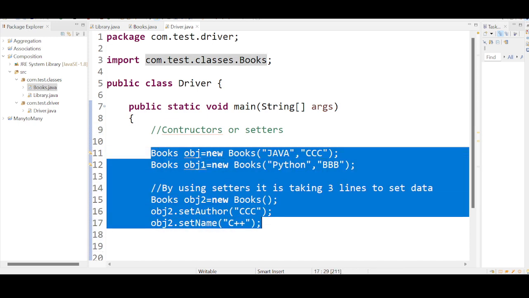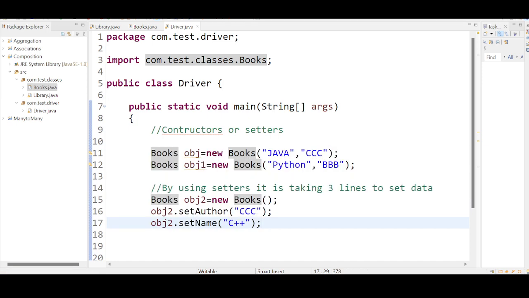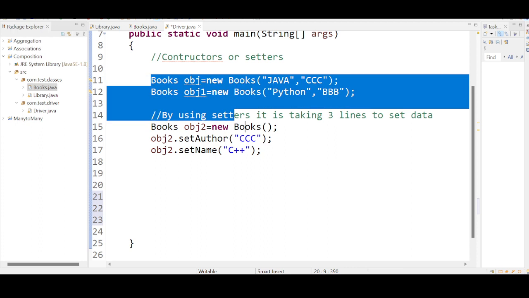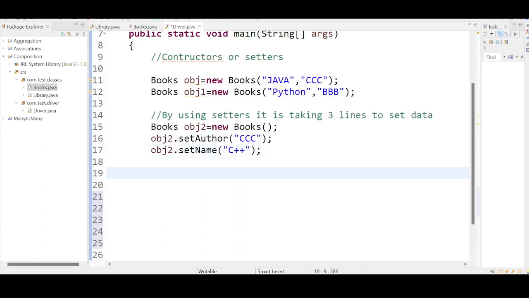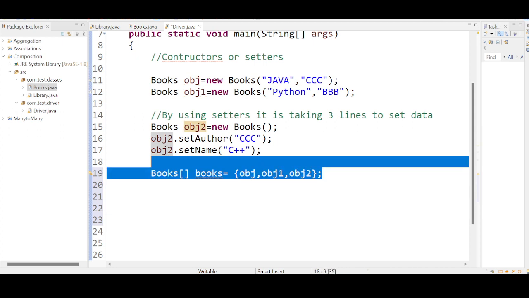So 3 objects are created. These are the created objects. I need to store these objects in the form of an array. So books equal to, all these objects are getting stored: obj1, obj2 in the form of an array.